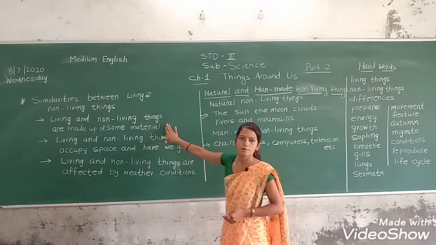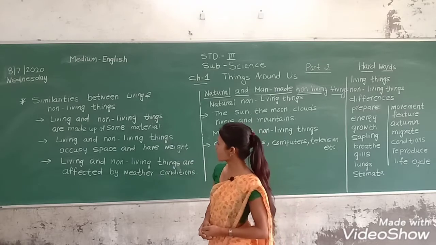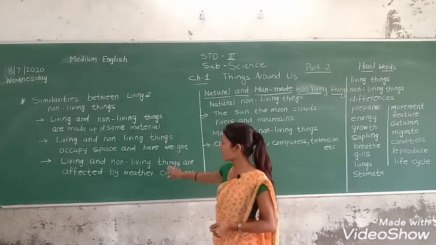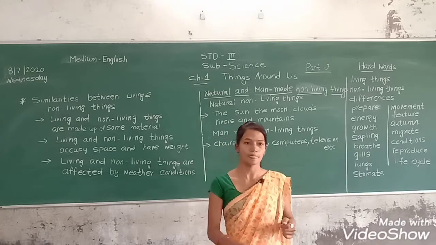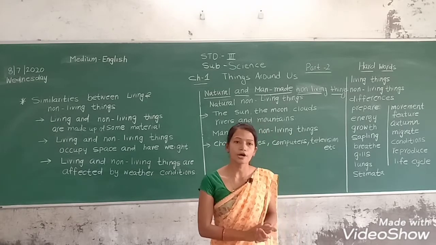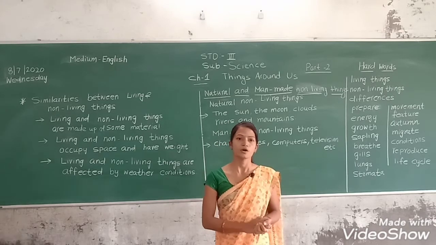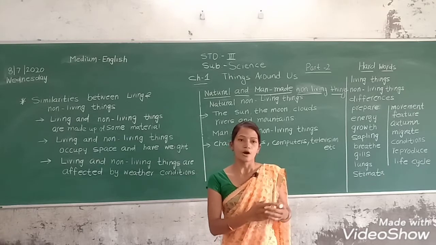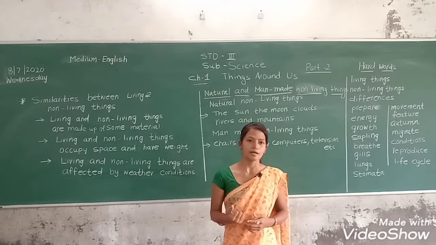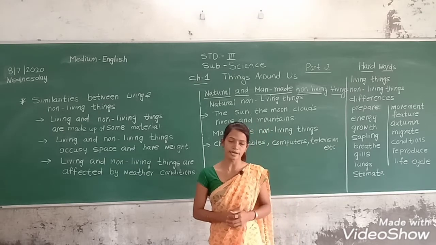This is one of the similarities between them. And the next point is, living and non-living things occupy space and have weight. For example, a dog occupies space and has weight, and we know a dog is a living thing. In the same way, non-living things like a table also occupy space and have weight.